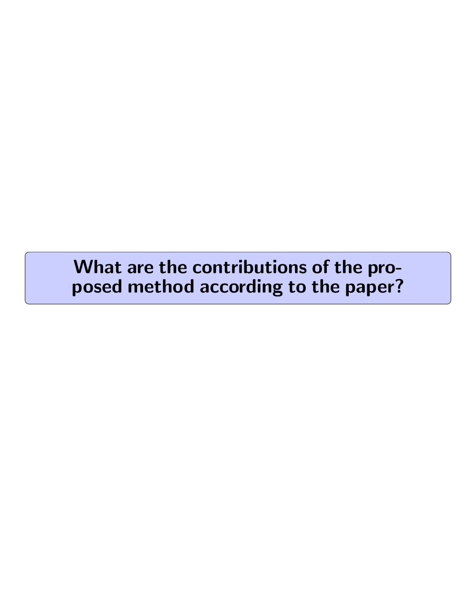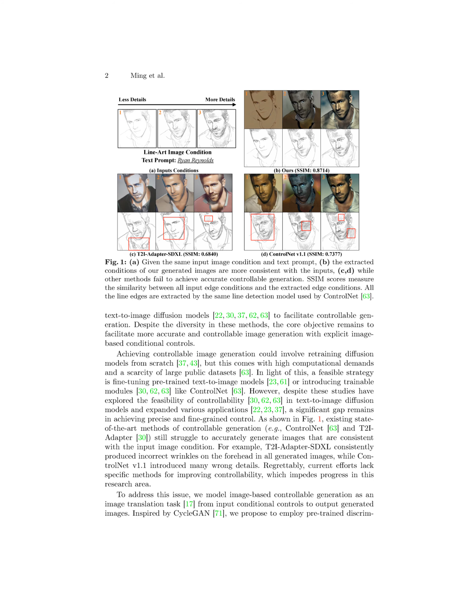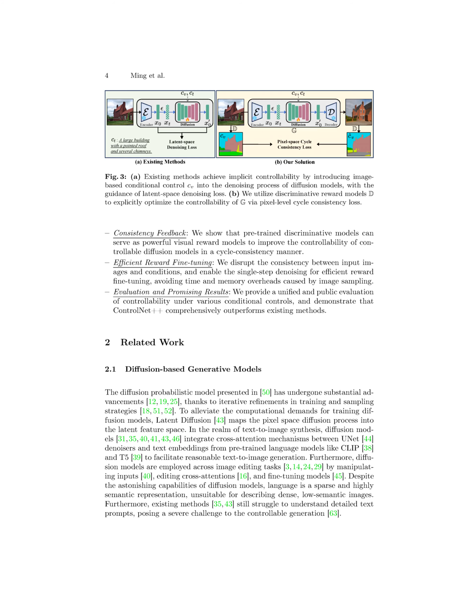What are the contributions of the proposed method according to the paper? The contributions of the proposed method ControlNet++ as outlined in the paper include: 1. New insight, revealing the shortcomings of existing controllable generation methods in terms of controllability, highlighting the significant deviation of generated images from input conditions and the lack of a clear strategy for improvement. 2. Consistency feedback, introducing the concept of using pre-trained discriminative models as visual reward models to enhance the controllability of controllable models in a cycle consistency manner.